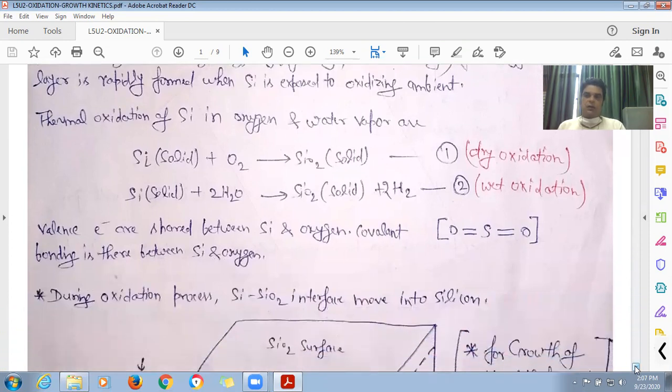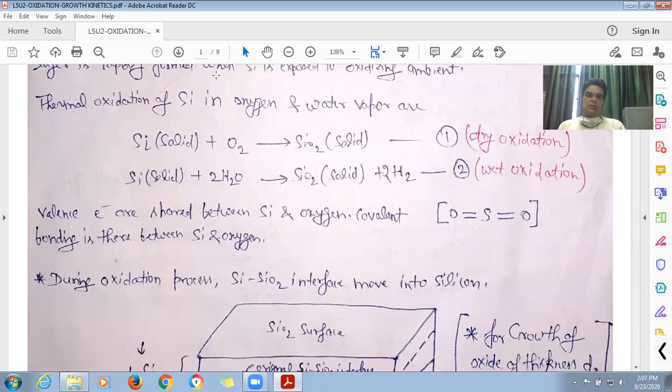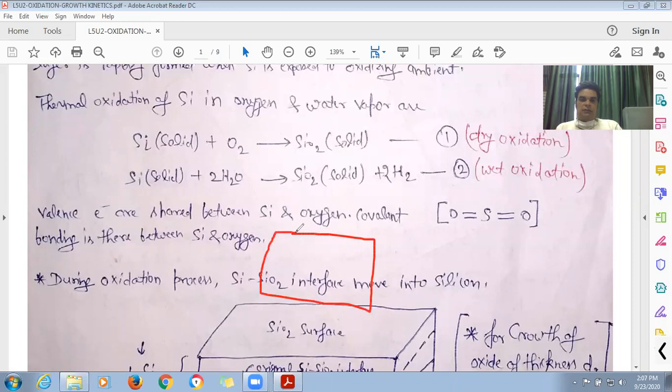So how does this oxidation occur? Silicon reacts with the oxygen molecule and forms silicon dioxide. Silicon reacts with the water vapor and forms silicon dioxide. So we have a furnace, or you can say a chamber in which the sample is placed, and gas is allowed to flow in this chamber, which contains oxidants. When the gas reaches the surface of silicon, it reacts with silicon in these two forms. Then we have a silicon dioxide layer grown. This is very simple.